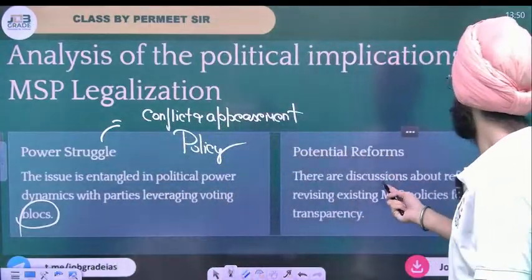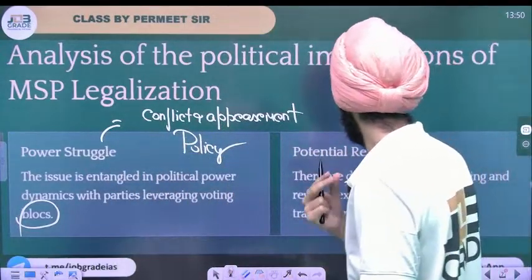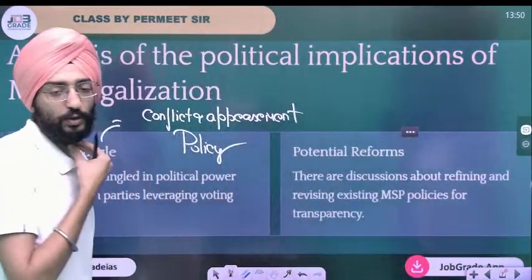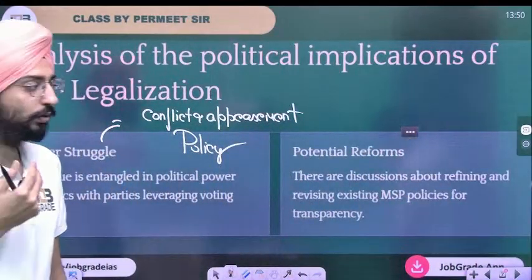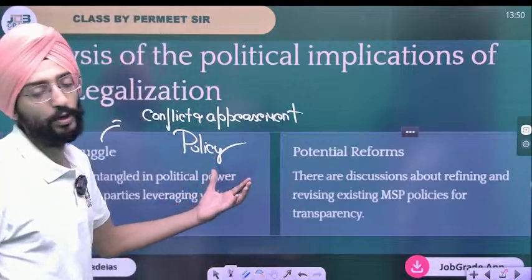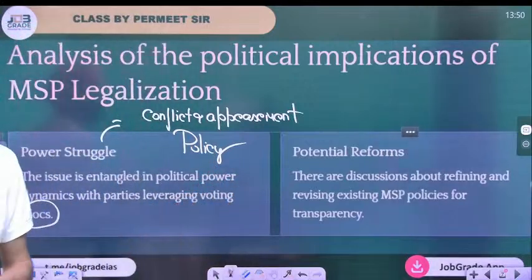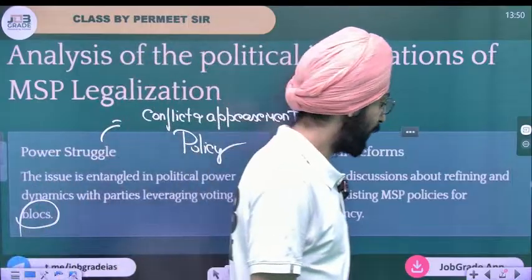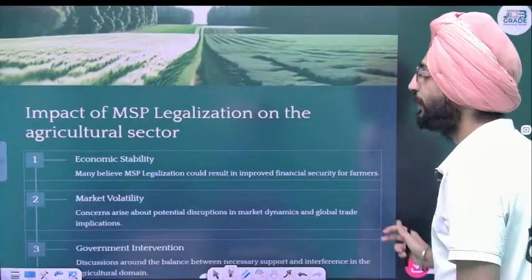Potential reforms. There are discussions about refining and revising existing MSP policies for transparency. So again, it's just a political motive that's been going on. All these policies need to be considered.